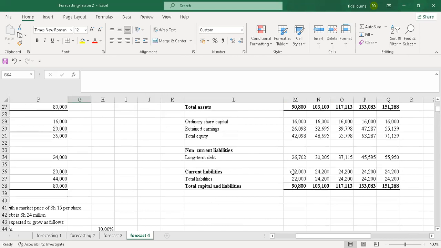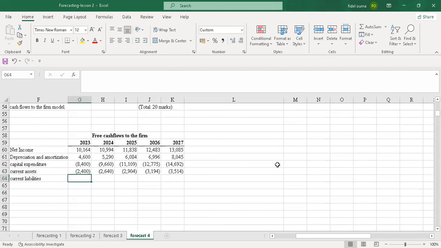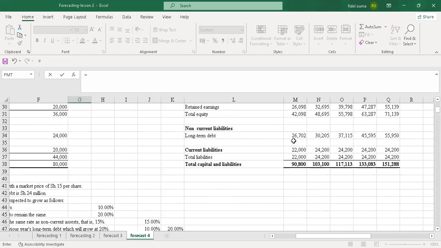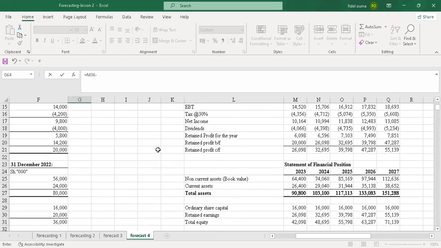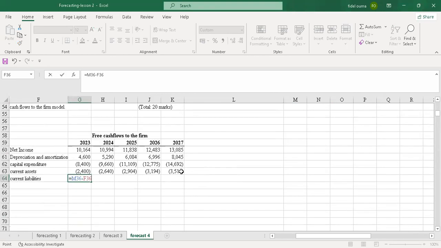So whenever there's an increase in current liability, it means that you are not spending money. In fact, we are getting money. It's an inflow. So this is what we'll do, it will be positive. So I just say equals to, I'll pick this minus the previous one, which was 20. Then I just enter.